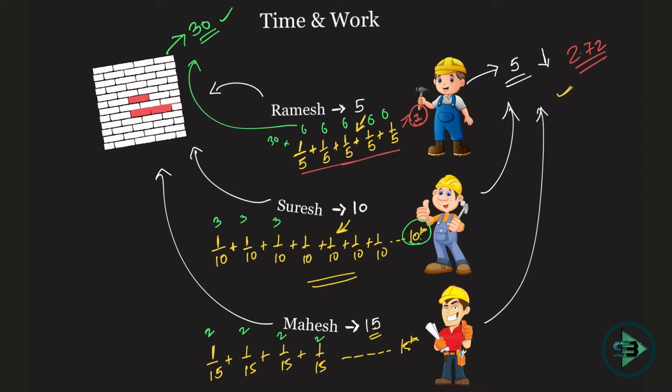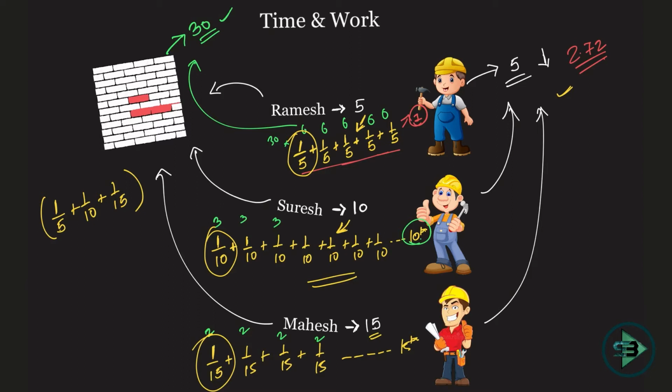Now how do you solve this by reciprocal? See, all that you have to see here is, in one day Ramesh is doing this much work, in one day Suresh is doing this much work, and in one day Mahesh is doing this much work. So if they are working together, how much work will be happening in one day? Ramesh will do this much, correct? Suresh will do this much, correct? And Mahesh will do this much, correct? 1 by 15. This is the work that will be happening in one day when all three work together.